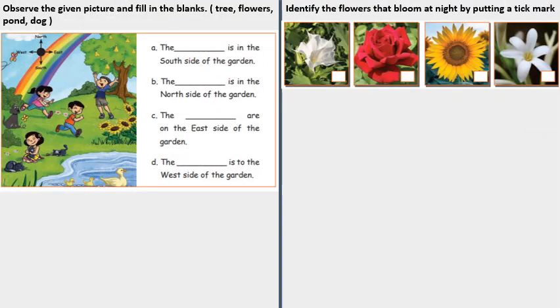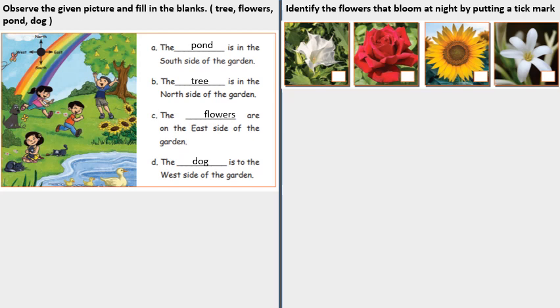Observe the given picture and fill in the blanks. The ___ is in the south side of the garden: pond. The ___ is in the north side of the garden: tree. The ___ are on the east side of the garden: flowers. The ___ is to the west side of the garden: dog.